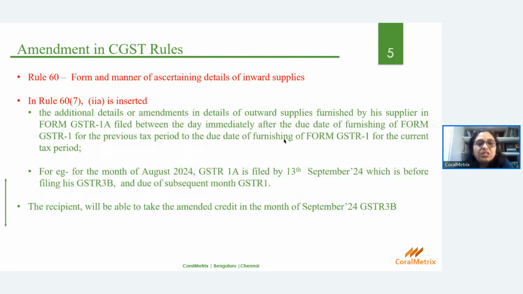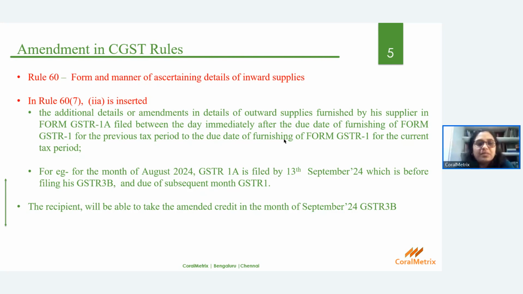Now, the next rule is Rule 60, which talks about form and manner of ascertaining details of inward supplies. Here also there is an insertion, subclause 2A has been inserted in Rule 60, clause 7.